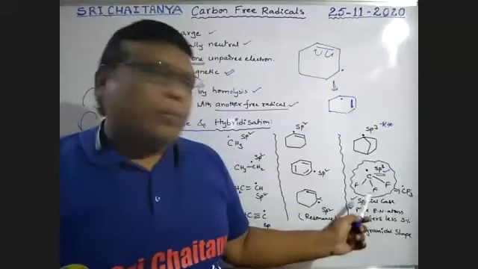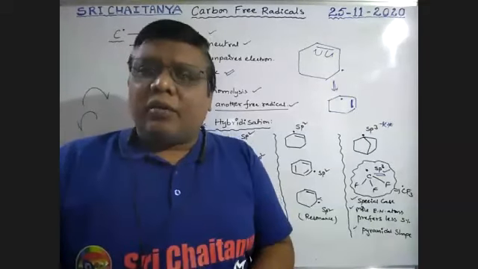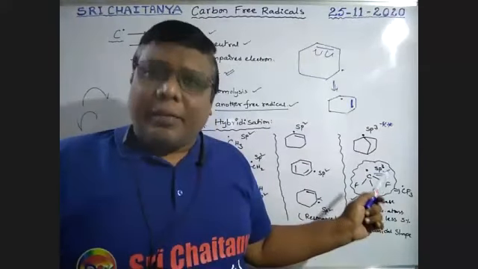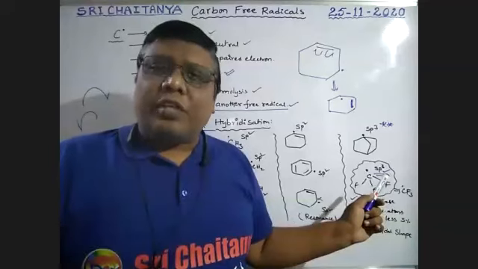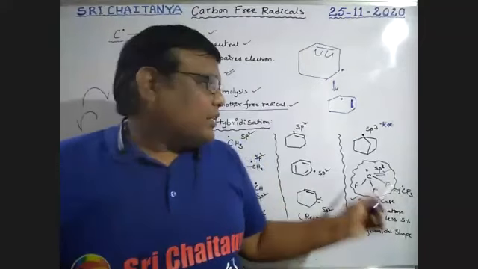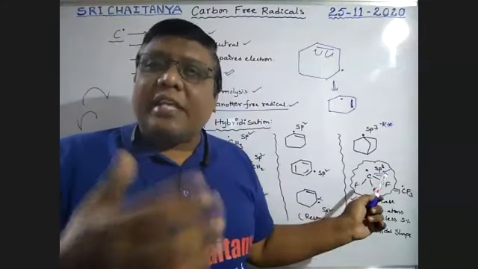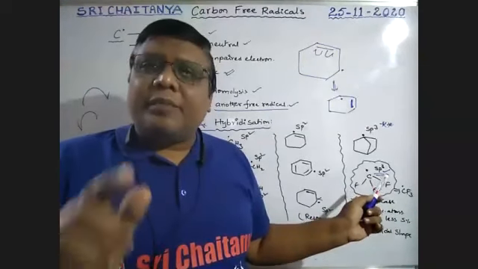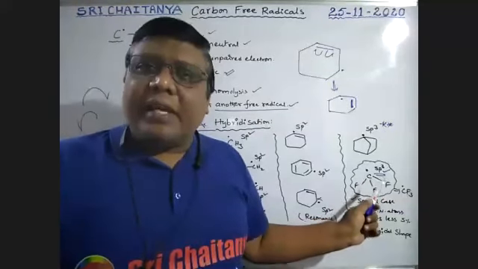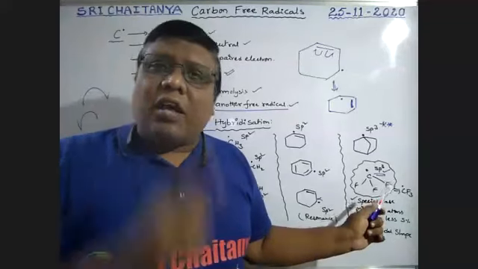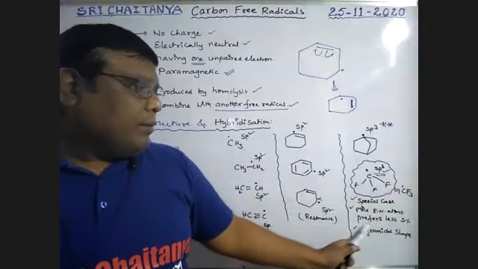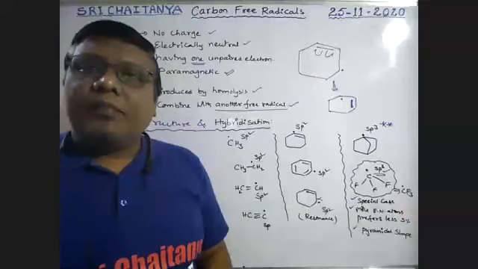So fluorine itself is highly electronegative, so its neighboring atom must be less electronegative. That means it never gets the highest positive character. As s character increases, electronegativity increases. But this carbon is less electronegative, so less s percentage is required. So sp3 hybridization is possible. Therefore, in the CF3 free radical, the carbon is sp3 hybridized, not sp2. More electronegative elements prefer less s percentage. That is the rule.